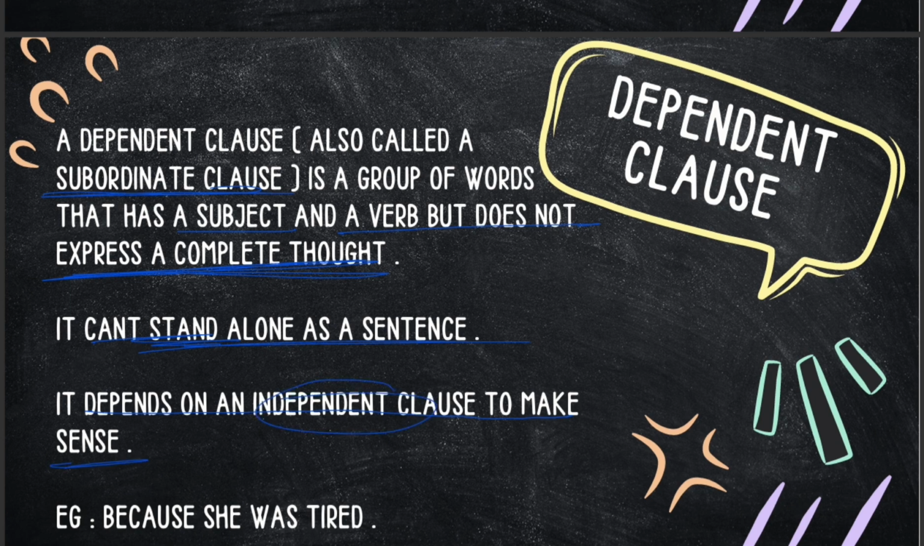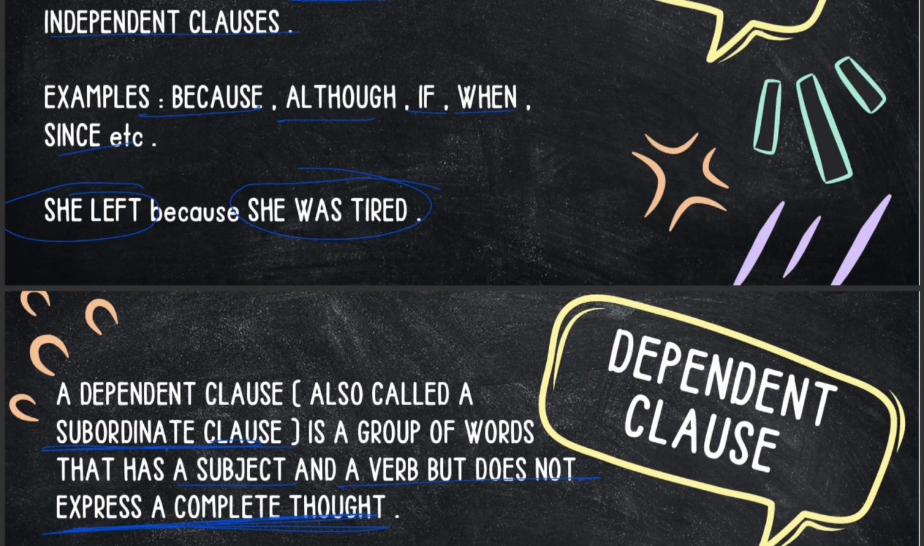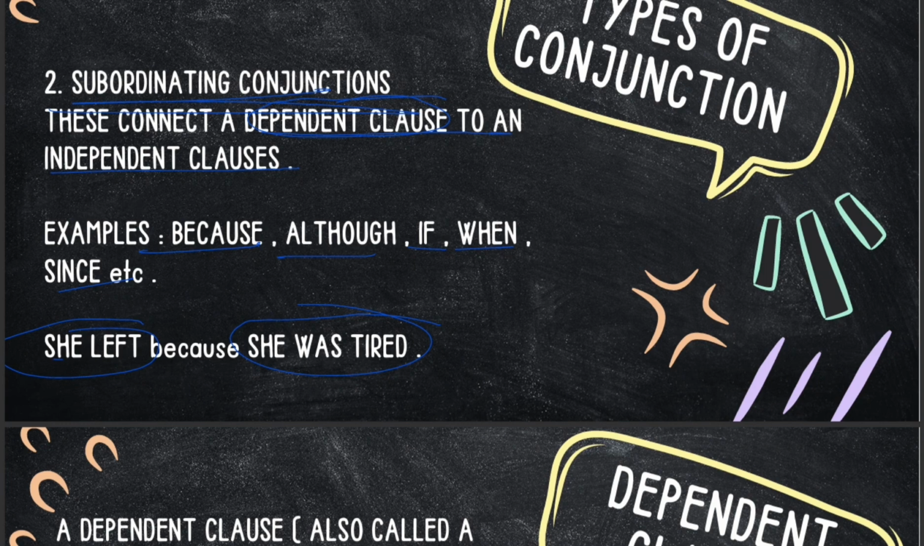Now, an example of a dependent clause is because she was tired, or you can just say she was tired. Okay, so in this sentence, if we were to break it down, she left: subject, verb. She left is complete in its own sense. This is going to be an independent clause. She was tired is giving a reason. This needs more explanation. She was tired. Okay, then what? So this makes it a dependent clause.